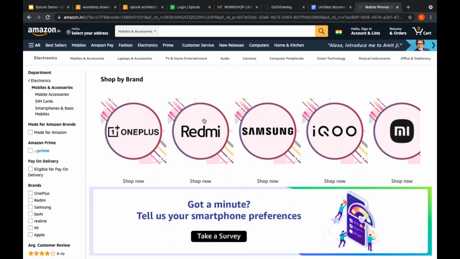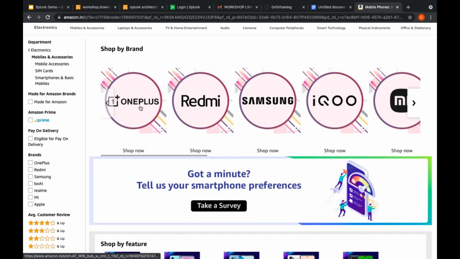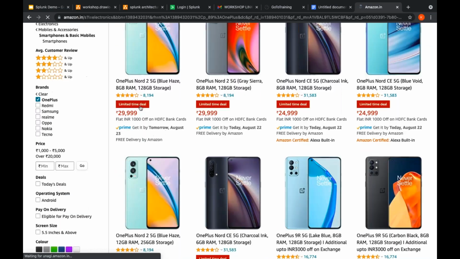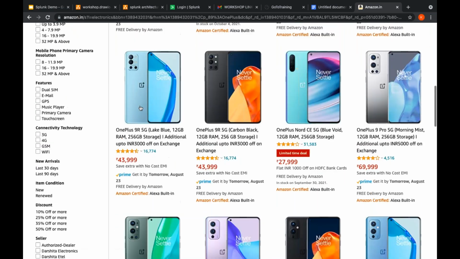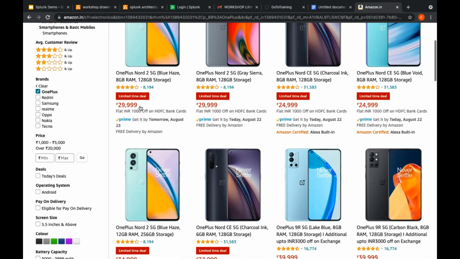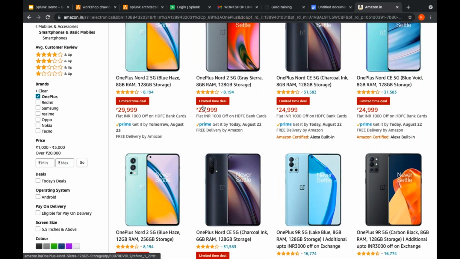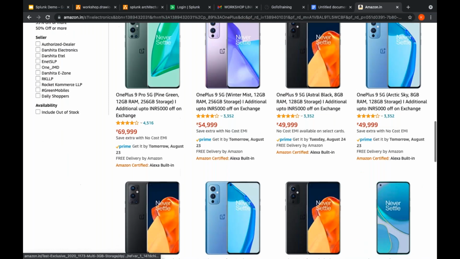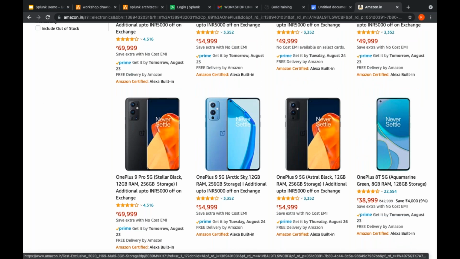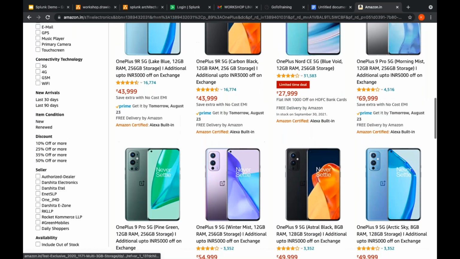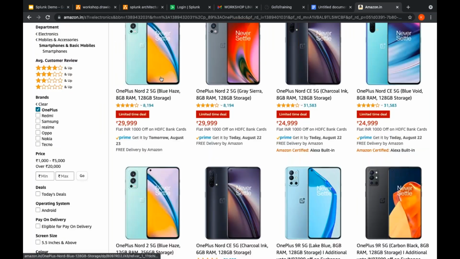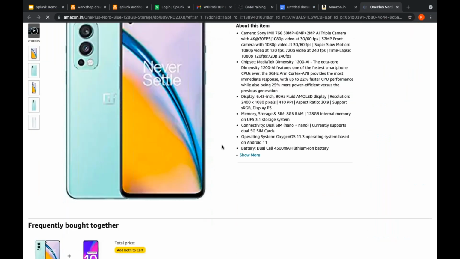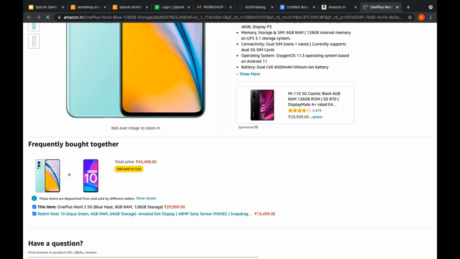So I'll find several things over here. Then again, I'm interested in OnePlus, and again I will click this. So just like this, I will be browsing. That's it. I'm not going to buy anything. I'm seeing each and every feature of the mobile phone. OnePlus Nord 2 5G, the color, the RAM available. All those things I'm just seeing, and I'm just scrolling it. I have seen a particular mobile where the price is less than 30,000. So I have clicked it again, and I'm seeing the price and the actual features of it, but I have not bought anything. I have not even logged in.